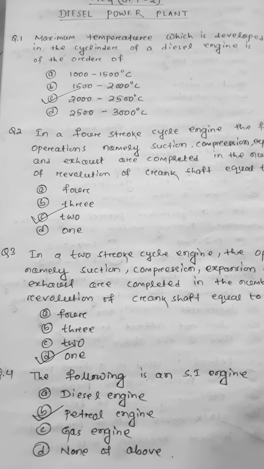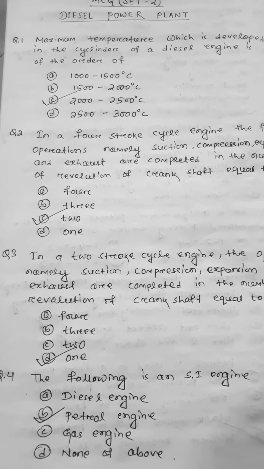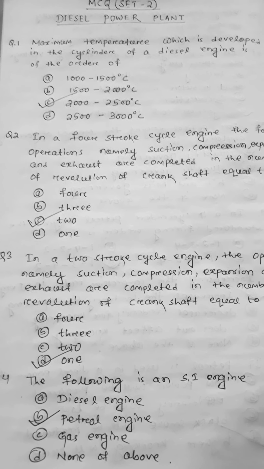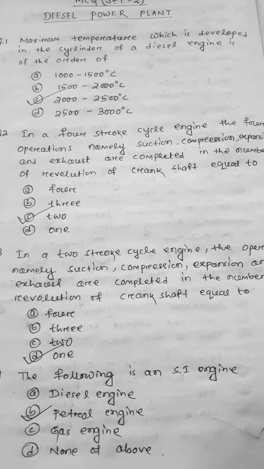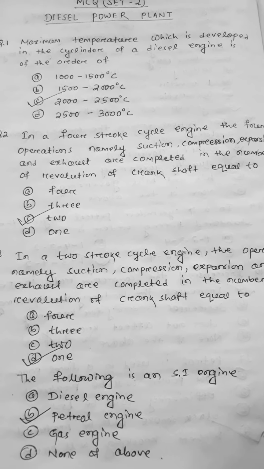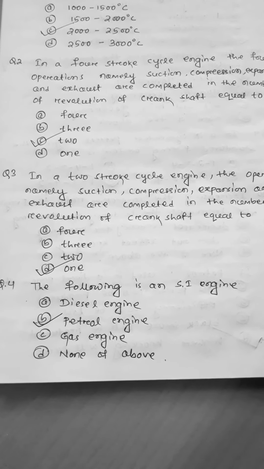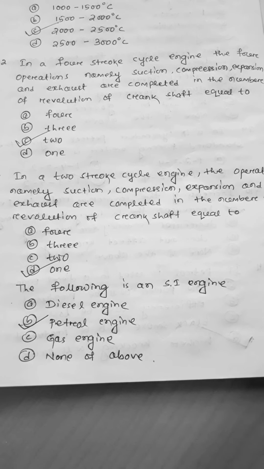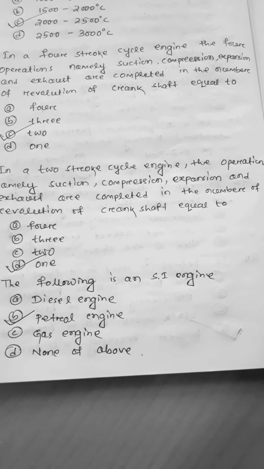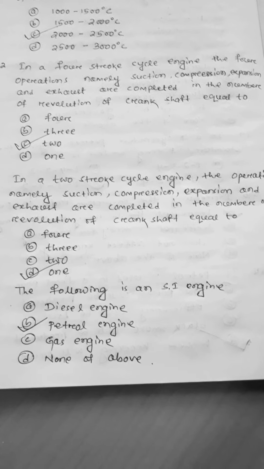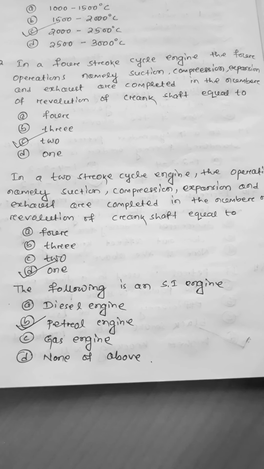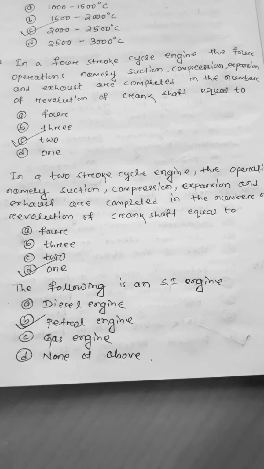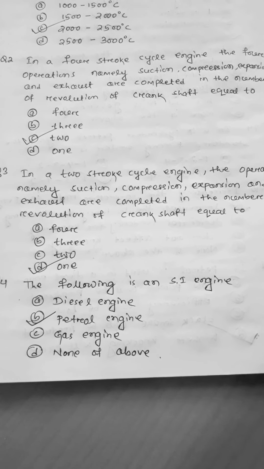Okay, and if we take a 2-stroke cycle engine, then we require 1 revolution to complete all these operations. Next question is about that. Read the question. In a 2-stroke cycle engine, the operations, namely suction, compression, expansion and exhaust, are completed in the number of revolutions of crankshaft equal to. As I told before, for a 2-stroke cycle engine we require 1 revolution. Okay, here the answer is 1.